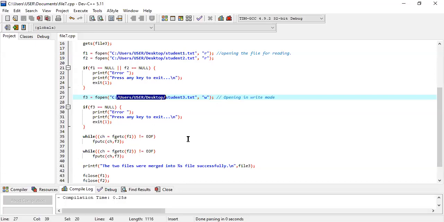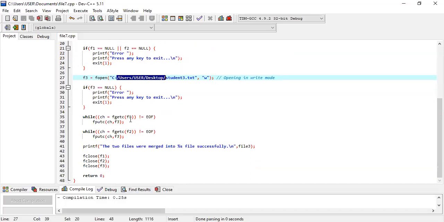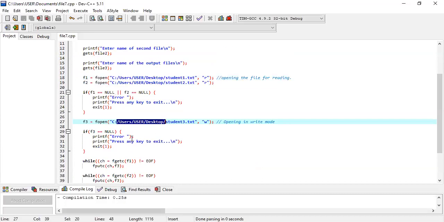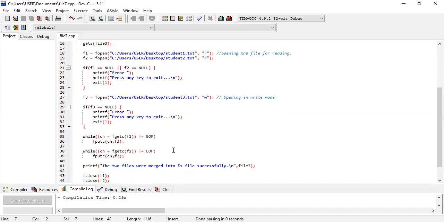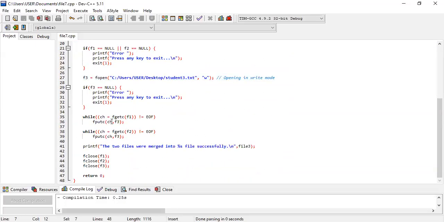So for that reason, what I'm doing here is checking a condition. What is the condition? CH, which is a character type variable. We know that because we have declared char CH in our variable declaration line. So CH is equal to fgetc(F1).